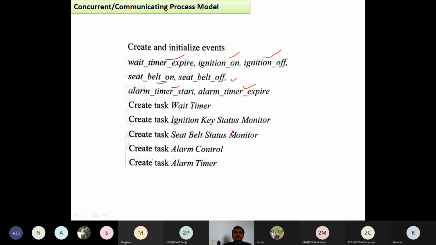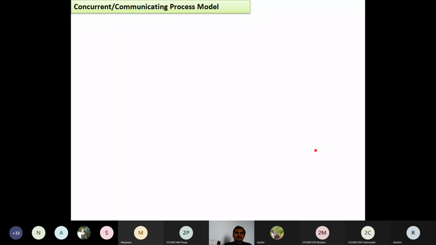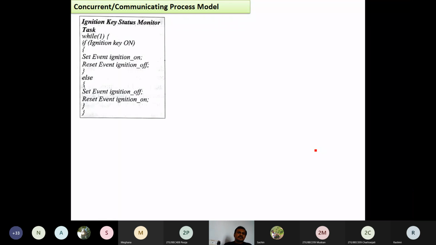So here we need to create the tasks: the wait timer task, the ignition key status, the seat belt status, alarm control, and alarm timer. Let us see how the model looks. The first model we define is the ignition key status monitoring task.